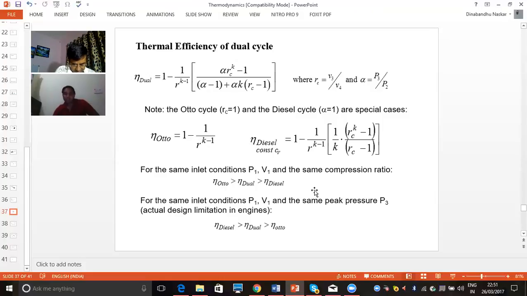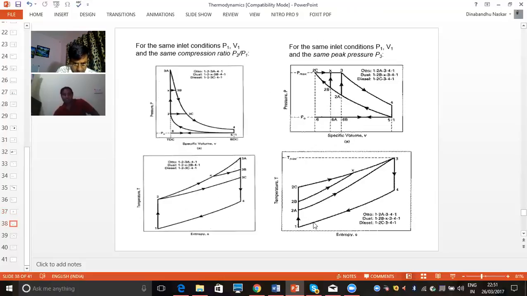But when we are making the condition that the maximum pressure will be the same with the initial condition, in this case, diesel cycle efficiency will be maximum and dual cycle efficiency will be a little bit less than diesel cycle, and Otto cycle efficiency will be less. So this is the condition. These two conditions you can see here.